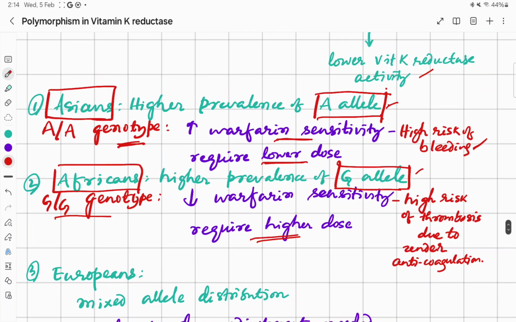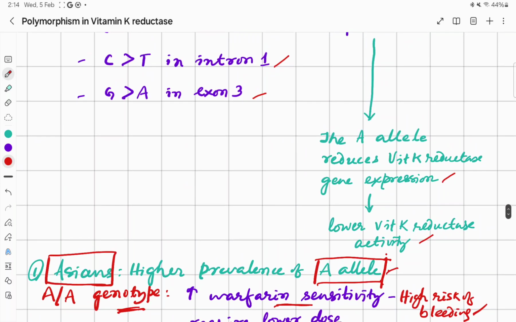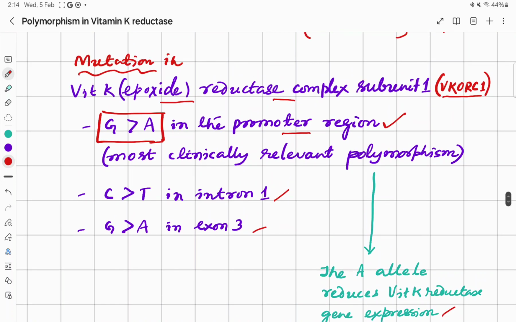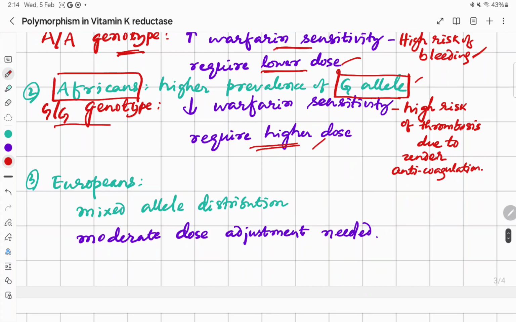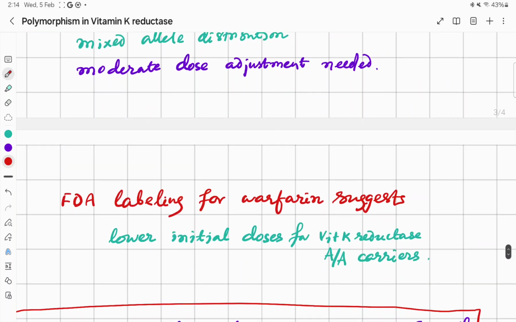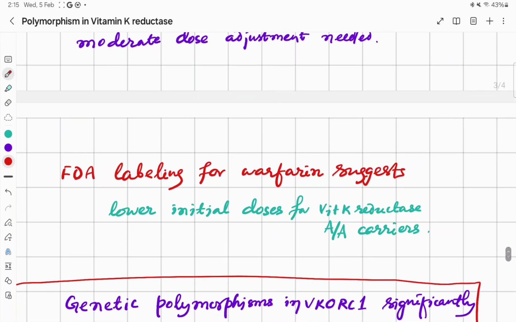So the clinical impact of the genetic variations in vitamin K reductase is that persons with a higher prevalence of A allele require a lower dose of warfarin, persons with a higher prevalence of G allele require a higher dose, and those with mixed allele distribution need moderate dose adjustment. FDA labeling for warfarin suggests lower initial doses for VKORC1 AA carriers or A allele carriers.